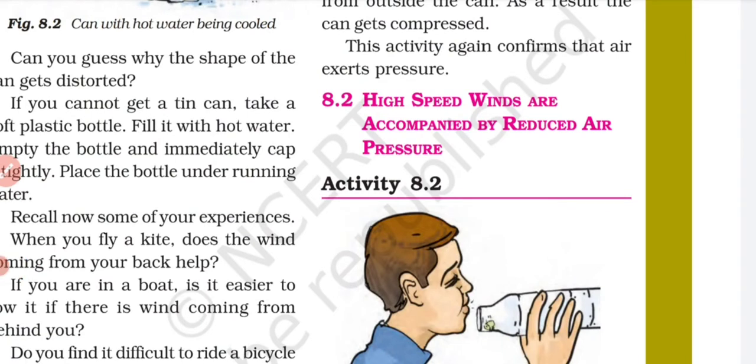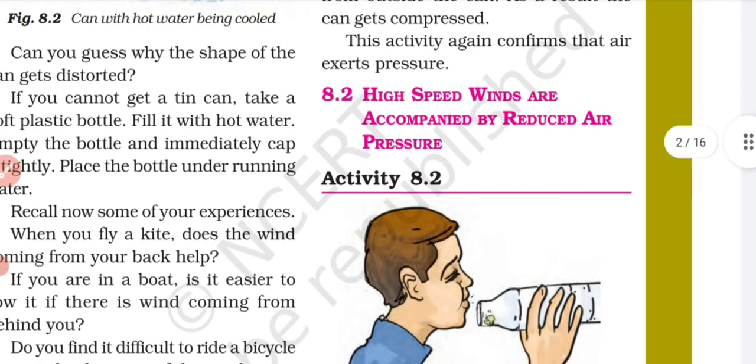Now we have another topic: high speed winds are accompanied by reduced air pressure. So whenever the speed of air increases, the pressure decreases. To prove that, we have an activity.